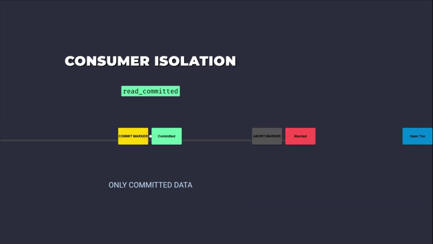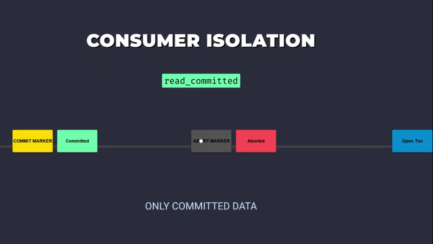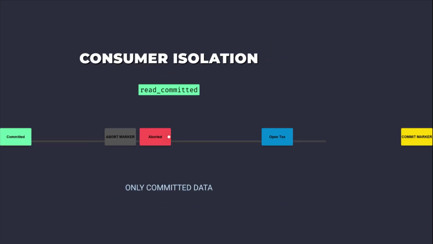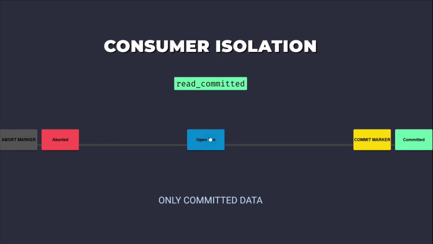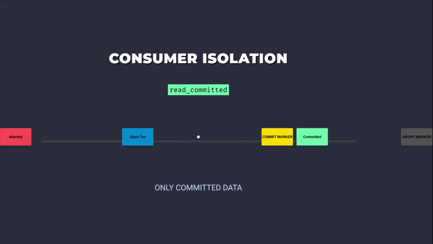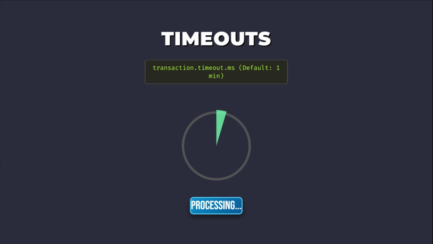To enforce EOS, set isolation.level to read committed. Consumers configured this way will only read messages that are part of a successfully committed transaction. They skip any records belonging to open transactions and discard records marked by an aborted transaction marker. This setting is mandatory for reliable integration pipelines.